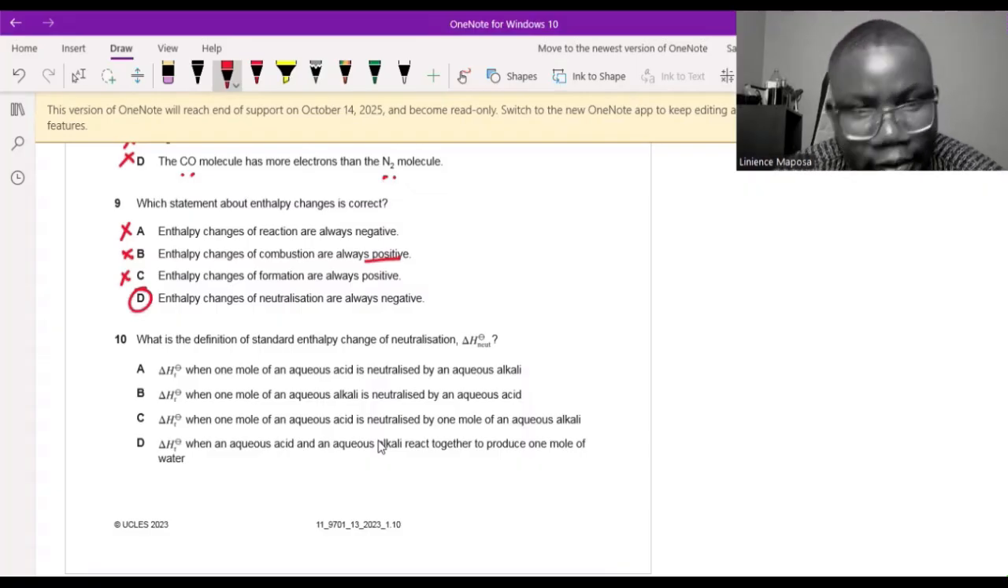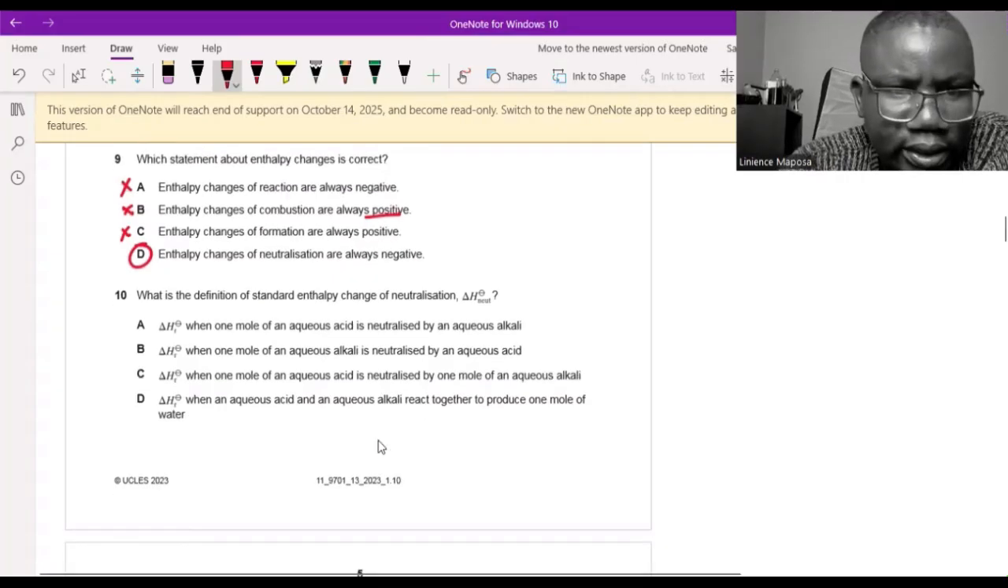Let me verify. Enthalpy changes of reaction are always negative. Incorrect. Enthalpy changes of combustion are always positive. Incorrect. Enthalpy changes of formation are always positive. Incorrect. Okay, so answer D.